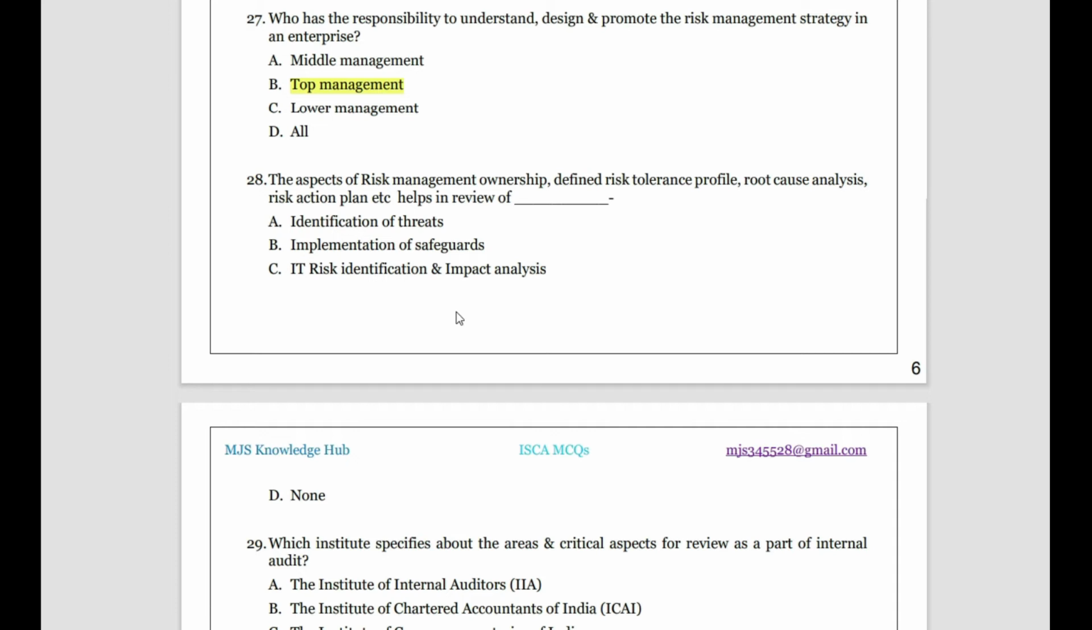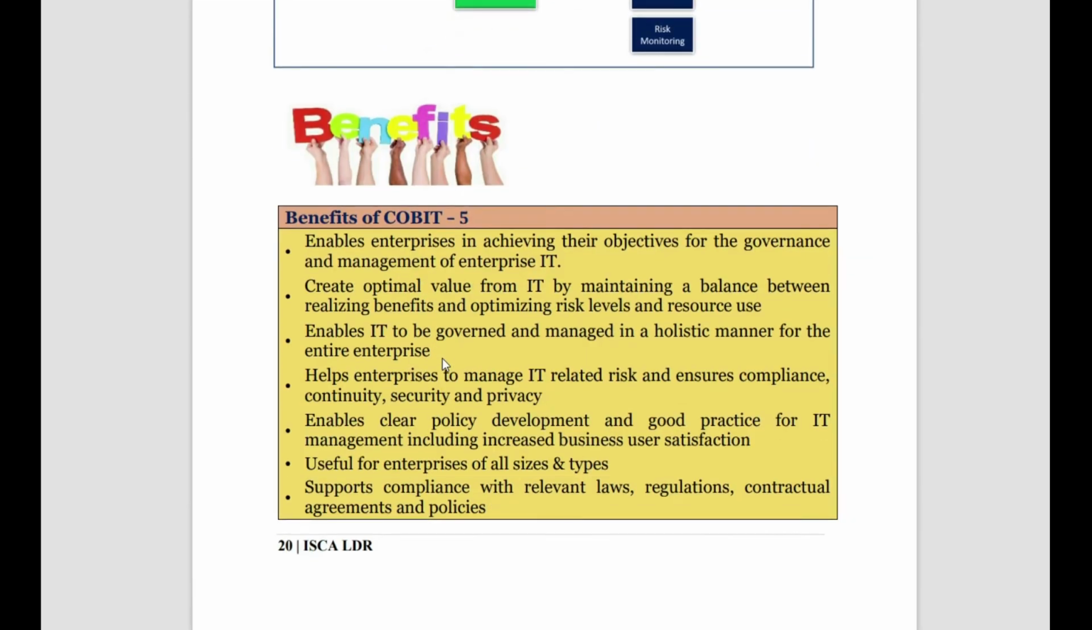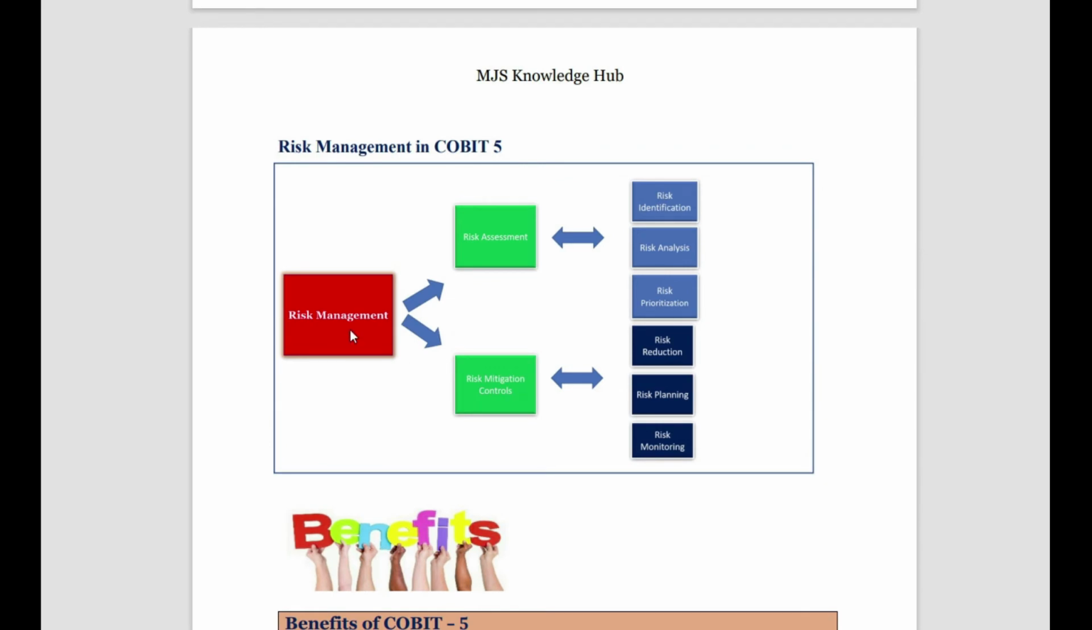Then implementation of safeguards goes to the tolerance thing. Okay, IT risk reduction, IT risk identification and impact analysis. Yes, this aspect of risk management, IT risk identification and impact analysis, talks about the ownership, defines the risk tolerance profile, sees the root cause analysis and takes the required risk action plan, and then we take the action. So IT risk identification and impact analysis sees all these things. If you see here, risk management has two parts: risk assessment and risk mitigation. Assessment has identification, analysis and prioritization, while mitigation has reduction, planning and monitoring.